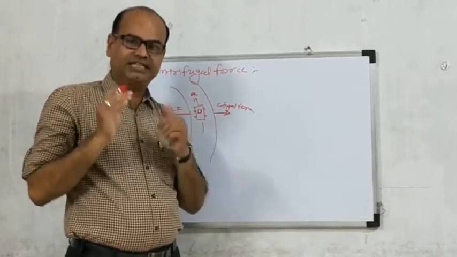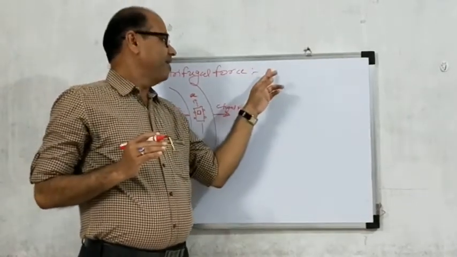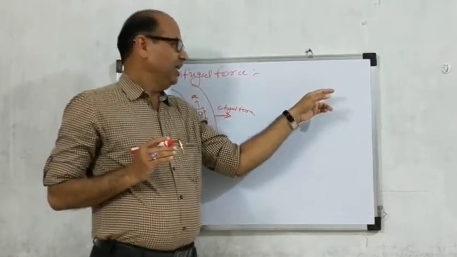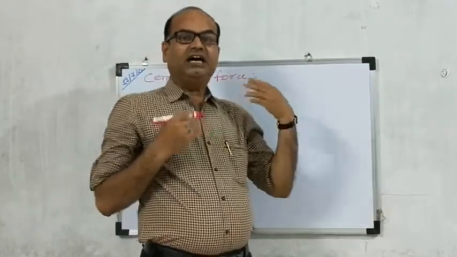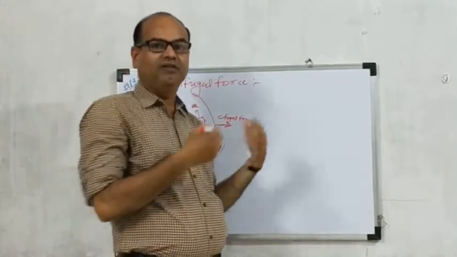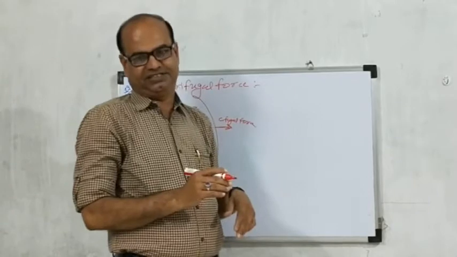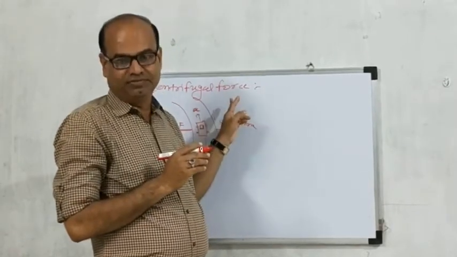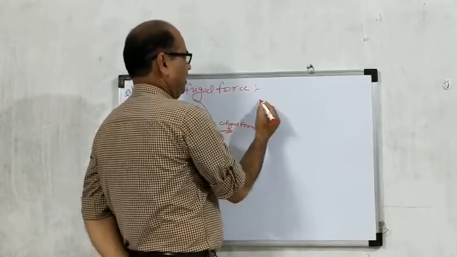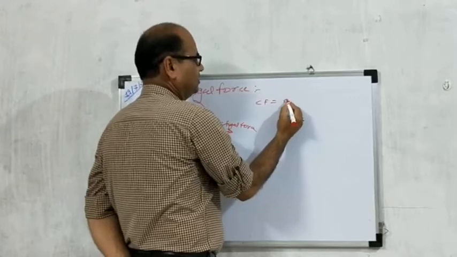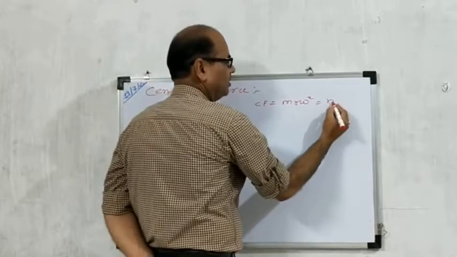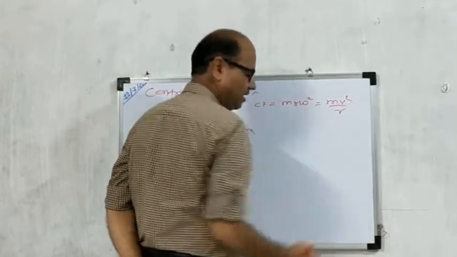Centrifugal force is defined as the force on a particle directed away from the center along the radius. It is called the centrifugal force. The formula is mr omega square, or mv square divided by r.